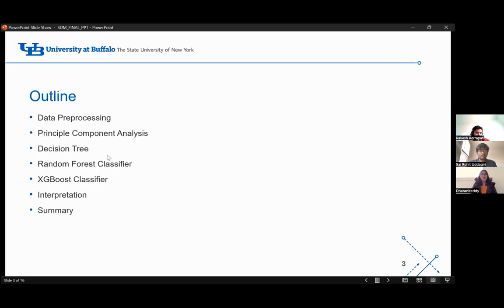So coming to the outline, we initially perform data pre-processing on the data. Data pre-processing is very important before building the model, which means good pre-processed data is more important than a powerful algorithm. A machine learning algorithm with badly prepared data will lead to harmful analysis, which will result in bad prediction.